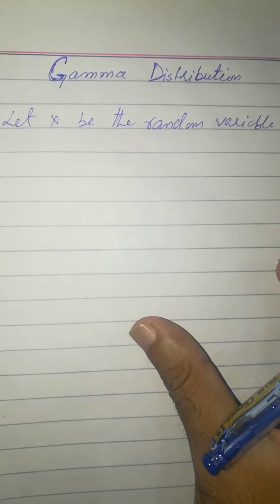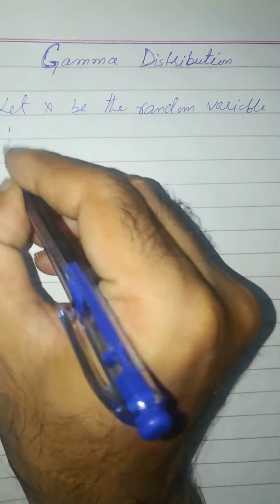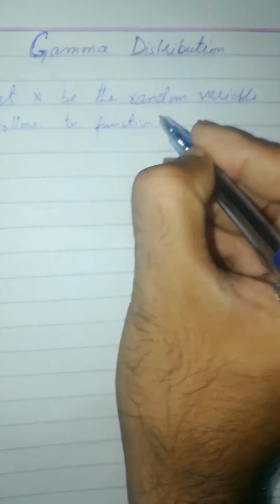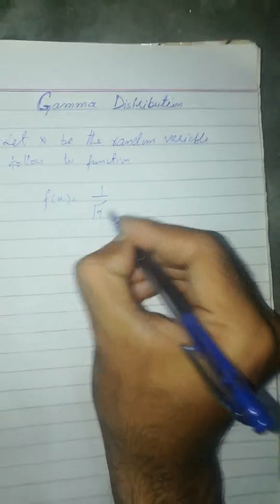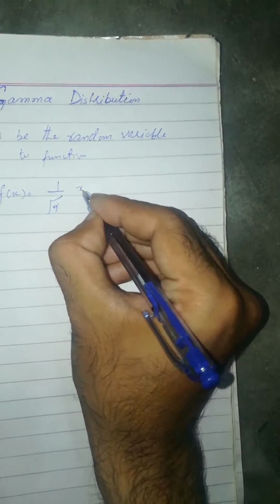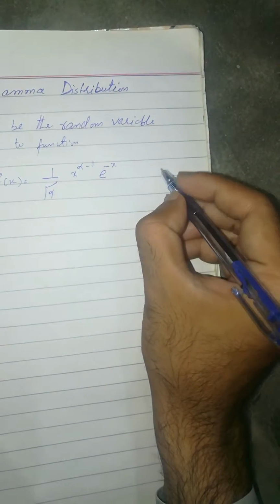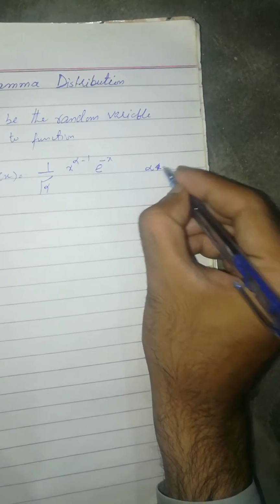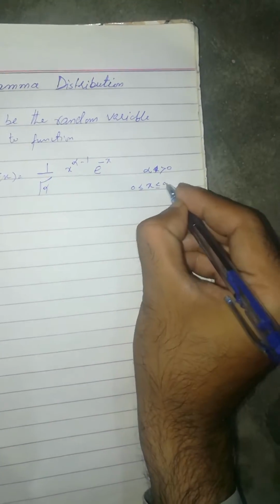Let's start with the gamma distribution. Let x be the random variable that follows the function f of x equal to 1 over gamma function of alpha, x to the power alpha minus 1, e to the power minus x, where alpha is the parameter which is always positive and x ranges from 0 to infinity.